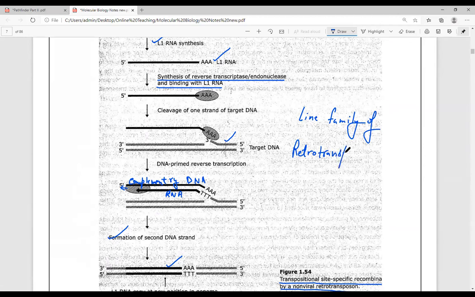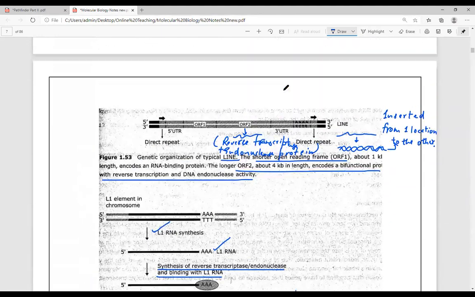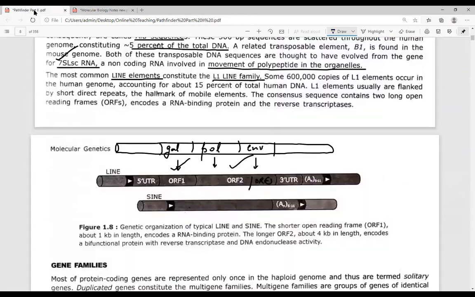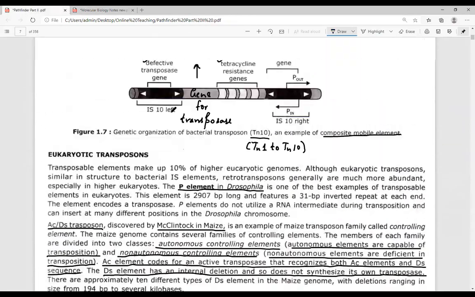Is this clear or not? Is it clear to you all how the line family works or not? Okay, is this clear to you or not? Please do inform me.